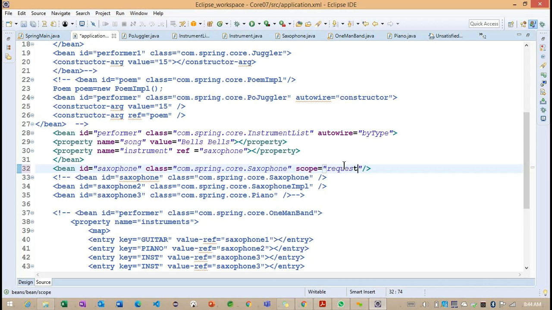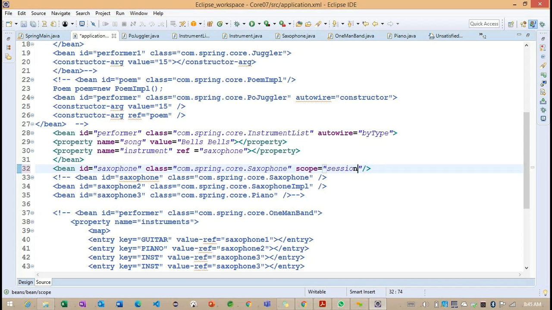Based on our HTTP session, we can create one more object here. So for this case, we can define the scope as session. Getting the point? So these are the different scopes we have in our Spring Core module.